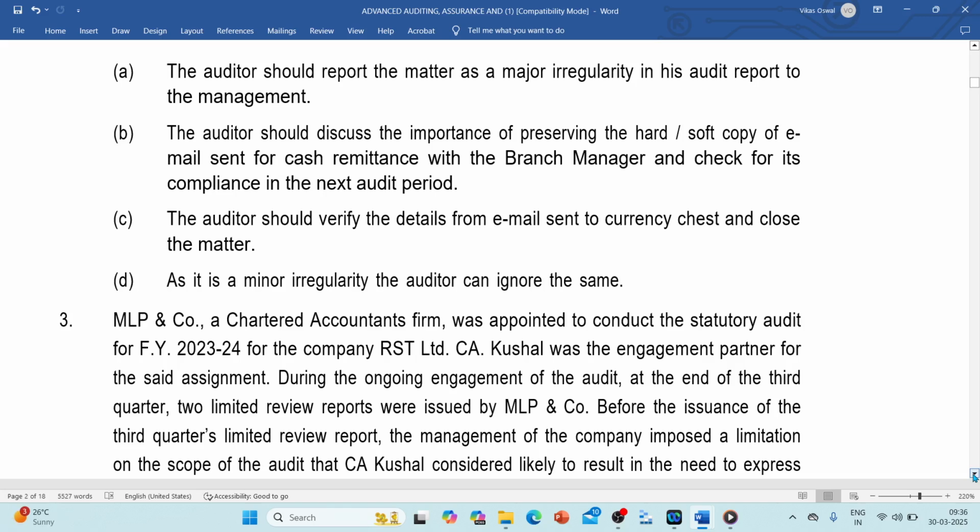And D says it is a minor irregularity, so the auditor can ignore the same. This is definitely not a minor irregularity. It's a recurring compliance matter in the bank. So C and D are completely ruled out.